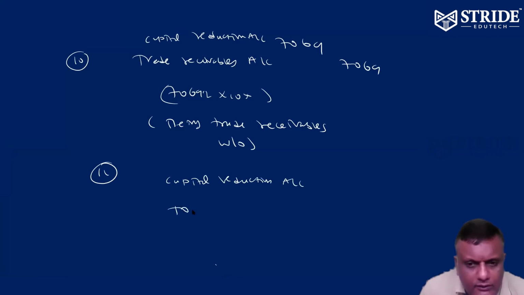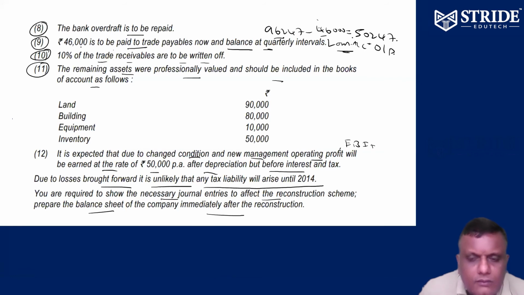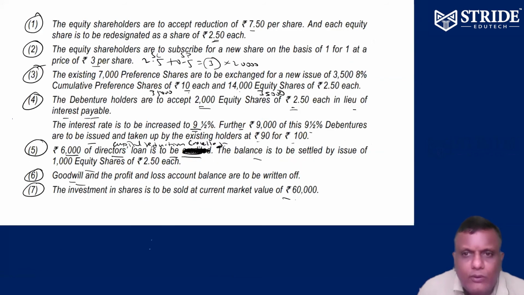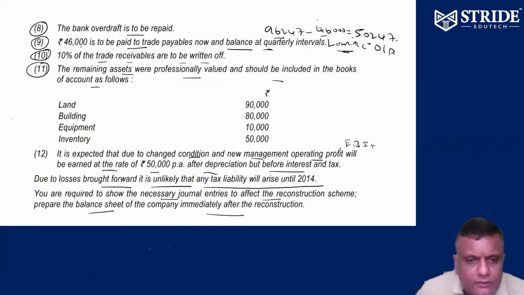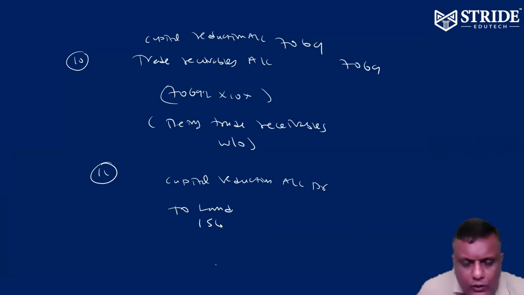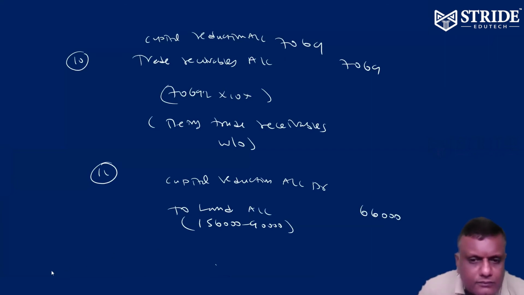Capital reduction account debit to land. 1,56,000 minus 90,000, 66,000 land has been reduced. Okay, that's it.